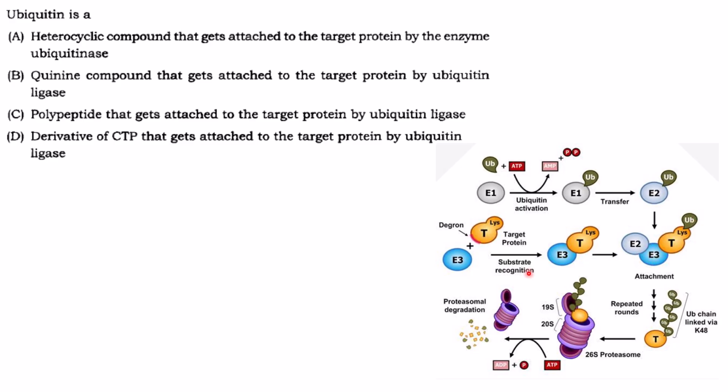So when you repeat this E1, E2, E3 cycle, a chain of ubiquitin will be attached to the target protein and finally proteasomal degradation of the target protein. So what is the answer here? It is a quinine. It is a heterocyclic compound. Yes. Polypeptide that gets attached to the target protein by ubiquitin ligase. That is correct. So C is the answer.